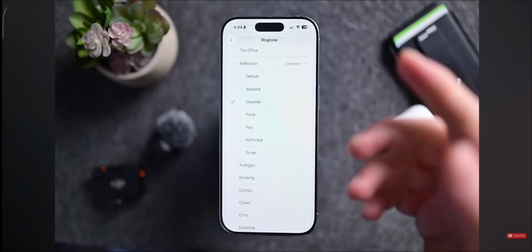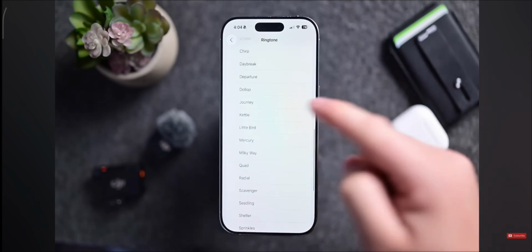In addition to all of those, Apple has also added a new one called Little Bird.